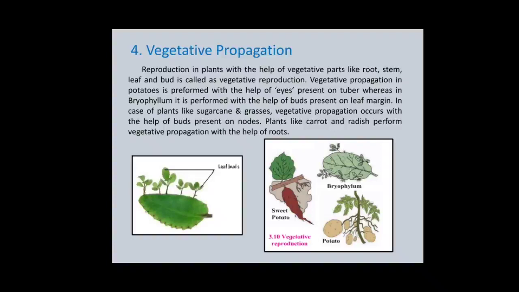In the case of plants like sugarcane and grasses, vegetative propagation occurs with the help of buds present on the nodes. Plants like carrot and radish perform vegetative reproduction with the help of roots.